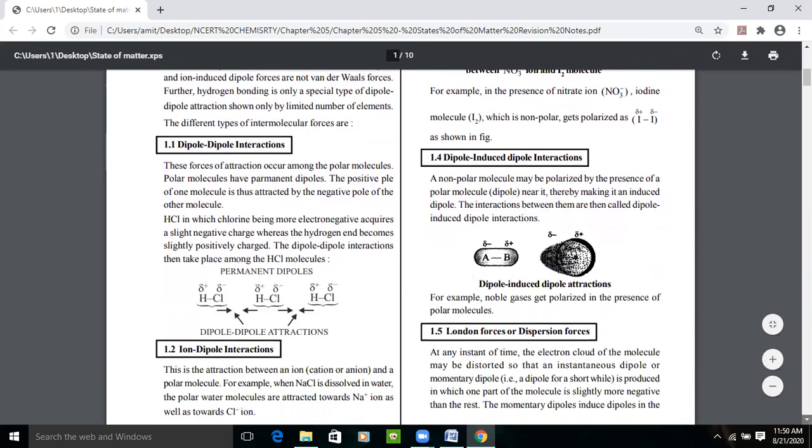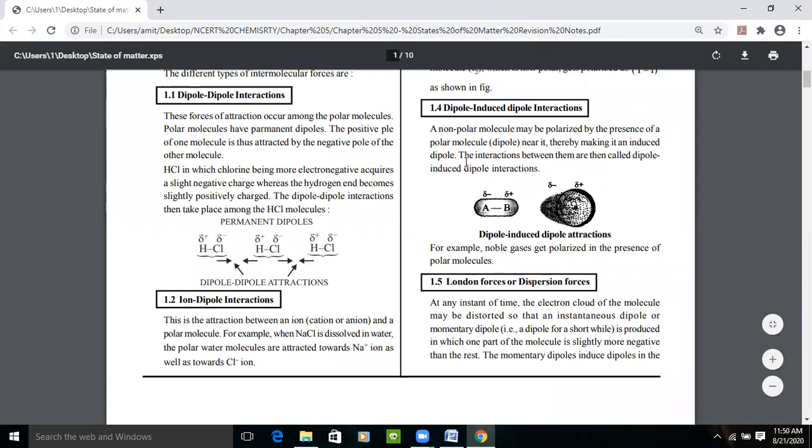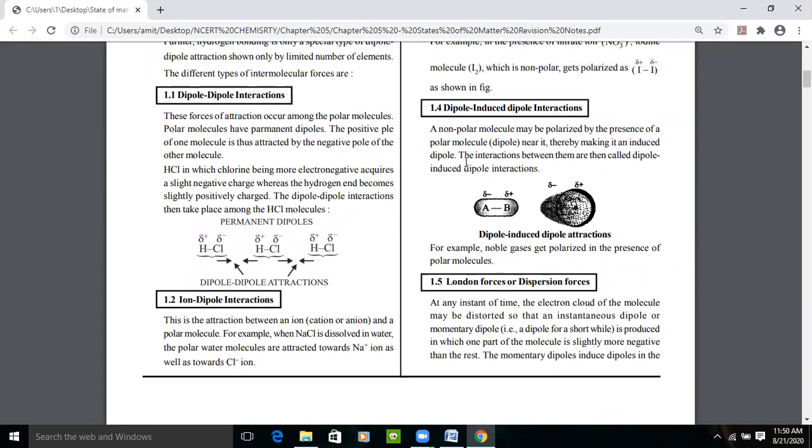Second is dipole induced dipole. We know that a non-polar molecule doesn't have poles. No positive pole, no negative pole, no pole is there. So non-polar molecules may be polarized by the presence of a polar molecule or a dipole. If we place a dipole near the non-polar molecule, what will happen? It just becomes a dipole, thereby making it an induced dipole.